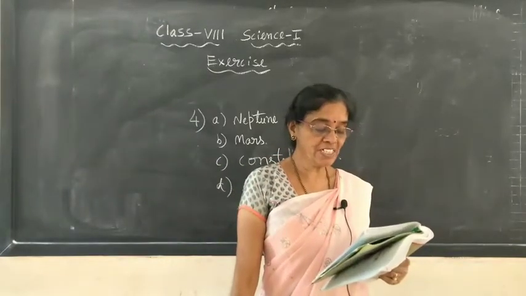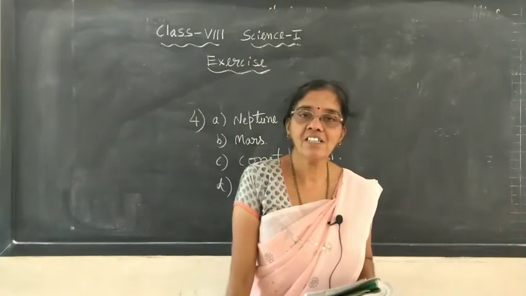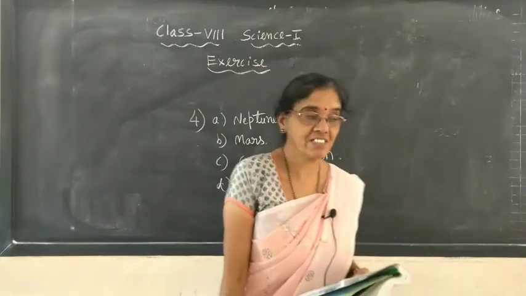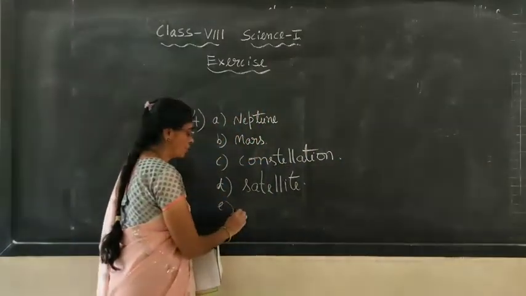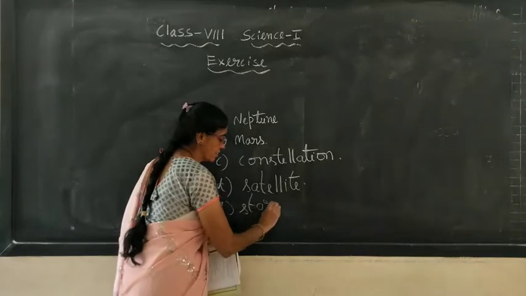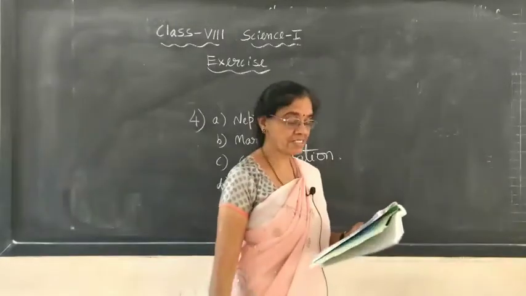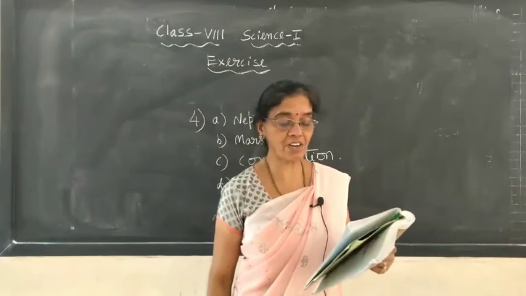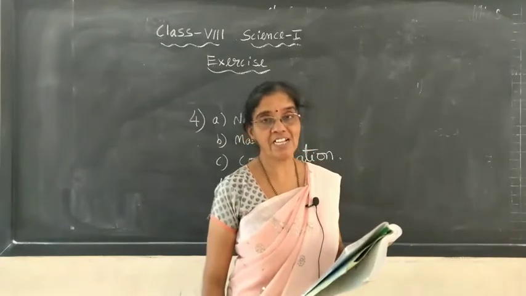E, shooting stars are actually not stars. Even though the name is stars, they are actually not stars. And lastly, F, asteroids are found between the orbits of two planets, dash and dash.